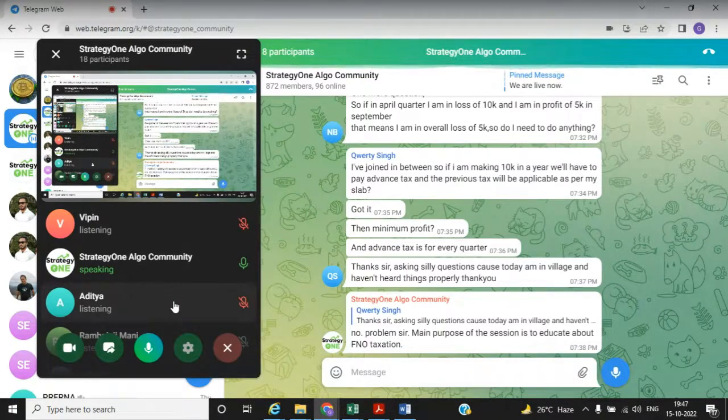Up to 2.5 lakh taxable income, there is no need to file the income tax return. If your income is more than 2.5 lakh, then you need to file your tax returns, from FNO or any other income which is not exempt, which is taxable. Okay, sir. Thank you, sir.